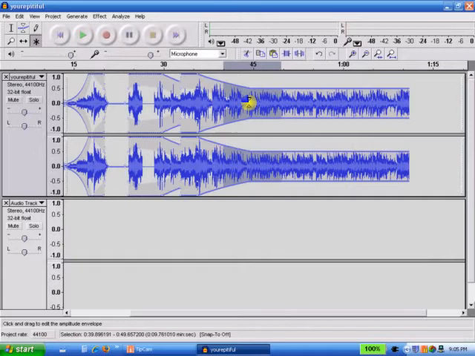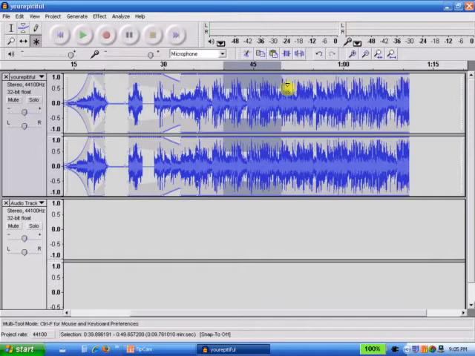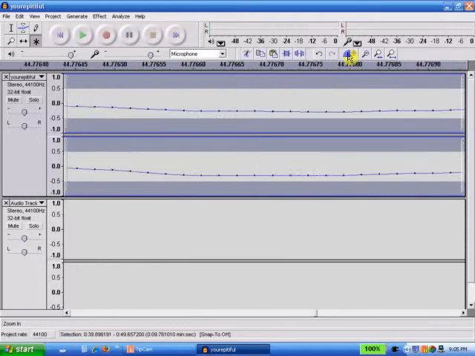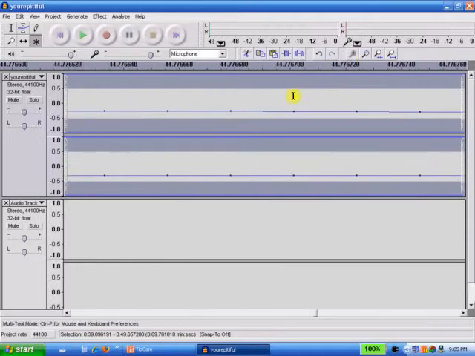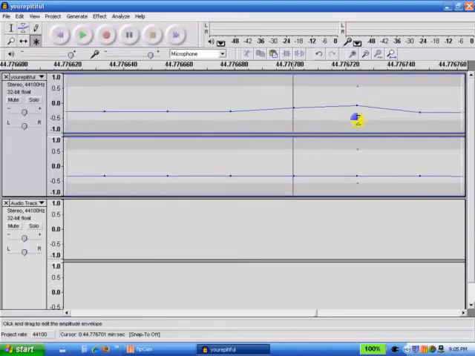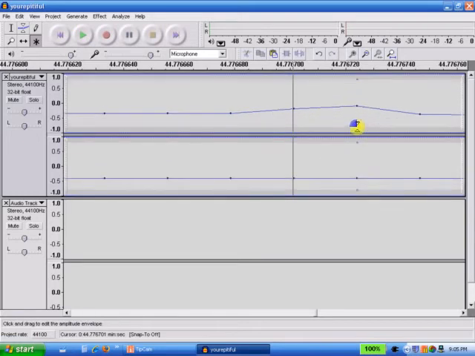And I can also use it if I zoom in really far, as a pen tool. As you can see, I personally do not like using it as a pen tool. I find you have to be very specific, and you can only move it up small distances, but that is just my own personal opinion. I, myself, don't use that tool, but it's there if that is what you want. But I will zoom out now.